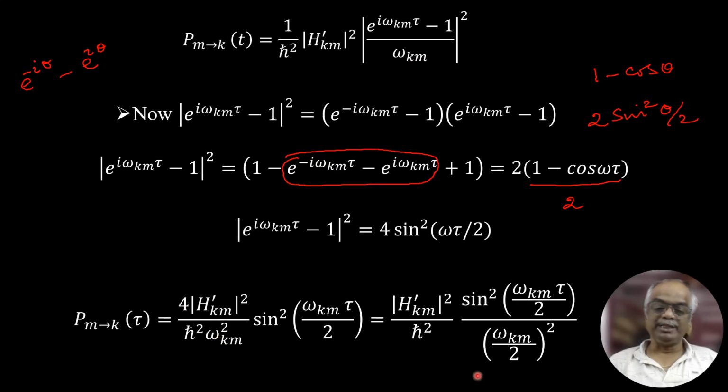Now I am bringing this 4 to the numerator, from the denominator of the denominator. That is, this can be written as omega km divided by 2, whole squared. 2 squared is 4, so 4 will go to the numerator. So I am just rewriting this. Then we will see what will happen to this.